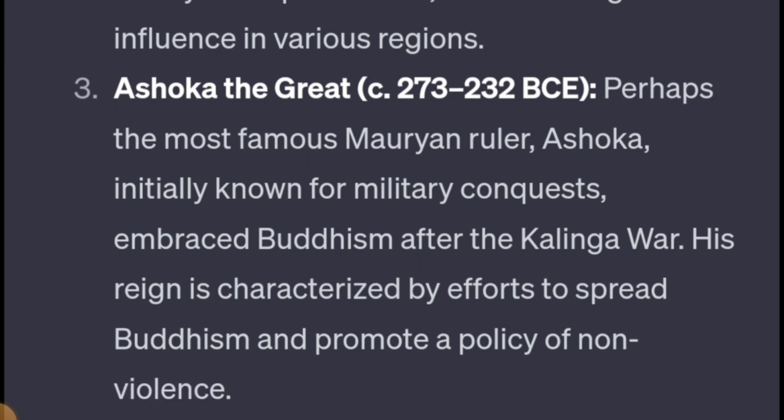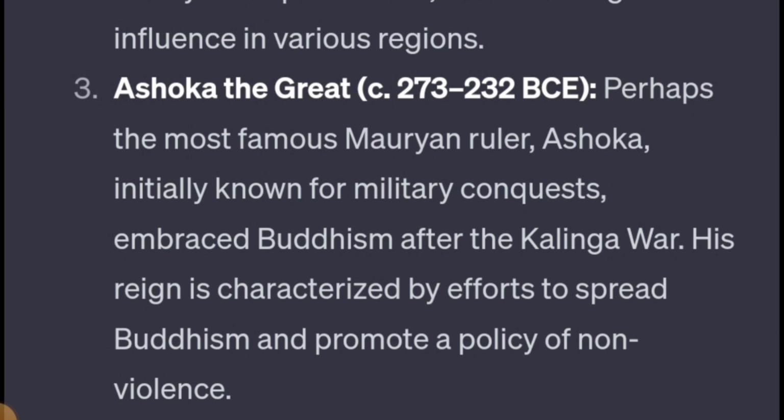So he was one of the most famous Mauryan rulers, and Ashoka, initially known for military conquests, embraced Buddhism after the Kalinga War. His reign is characterized by efforts to spread Buddhism and promote a policy of non-violence. But what changed? He was a very cruel ruler, and he tortured his enemies and killed them. He expanded the Mauryan Empire further, but there was one war, the Kalinga War, in which millions of people died.